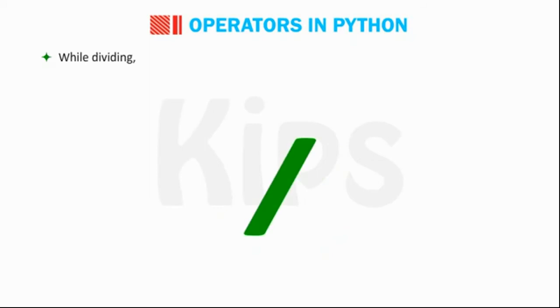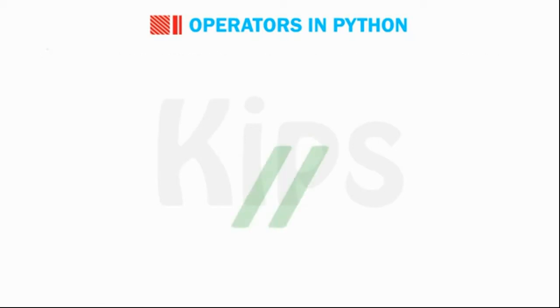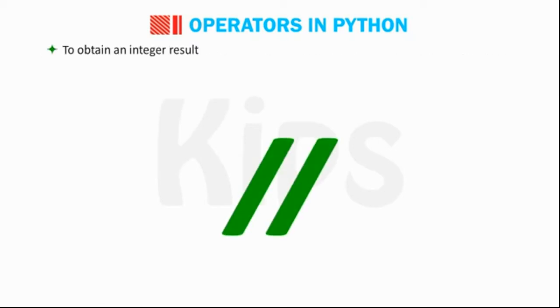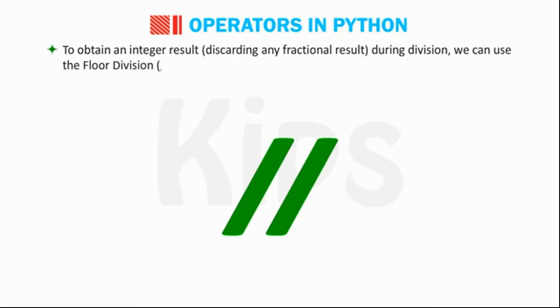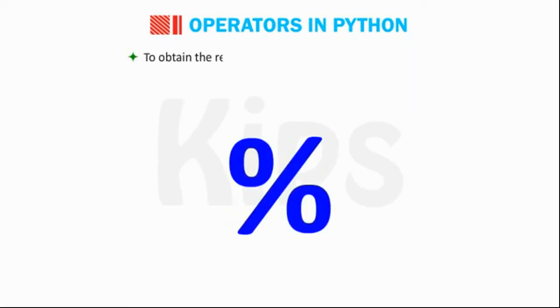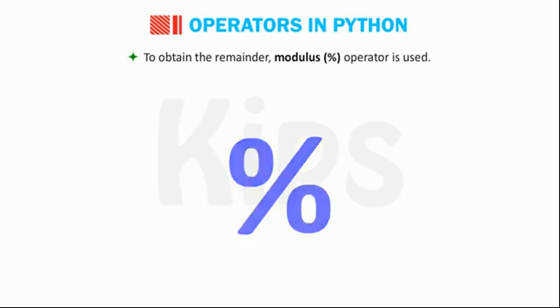While dividing, when we use the division operator, a decimal or float value is returned. To obtain an integer result, discarding any fractional result during division, we can use the floor division // operator. To obtain the remainder, the modulus % operator is used.